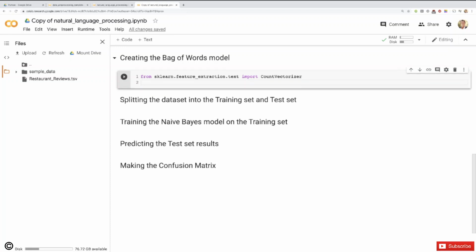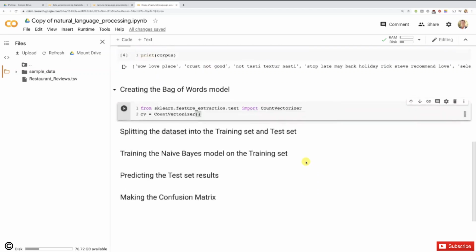Now you know what is the next natural step. It is to create an instance of this class. And we're going to call that cv as count vectorizer, which will be created as an instance of this CountVectorizer class. Perfect. Which has to take as input only one important parameter. Can you actually guess what it is? Well, it is actually the maximum size of the sparse matrix. The maximum number of columns, therefore the maximum number of words you want to include in the columns of the sparse matrix. And why is this important?